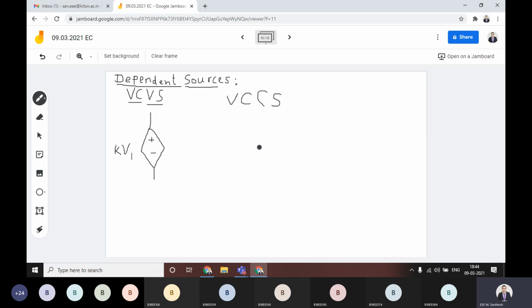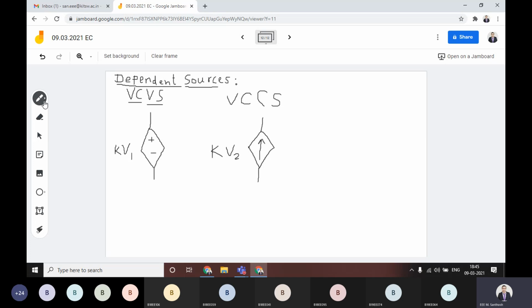Then the other one is the voltage controlled current source. That means you have the current source with you. In this, you have a current source, and it is telling you clearly. This is the current source it is giving you, and on which it is depending, it depends upon a voltage. There is another circuit parameter, I'll take this as V2, some other voltage value. That means this current source depends upon another circuit parameter V2.